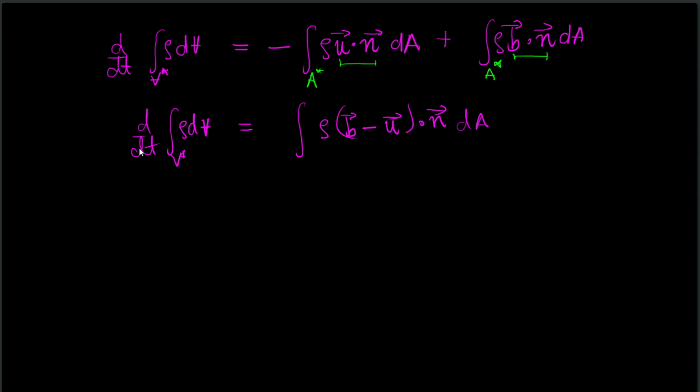So now let us verify what we know already.